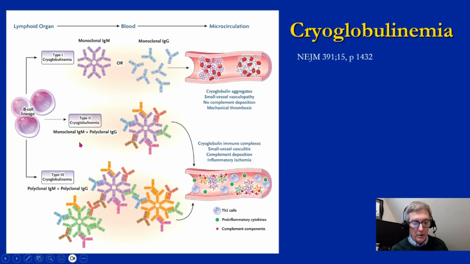Type 2 cryoglobulinemia is usually a mixture of a monoclonal IgM with a polyclonal IgG, and this can cause disease by either occluding the blood vessel or fixing complement and initiating an immune response. And then type 3 cryoglobulinemia is polyclonal. This is more often associated with connective tissue disease and again can either occlude a vessel or fix complement. Type 2 is more often associated with hepatitis C.